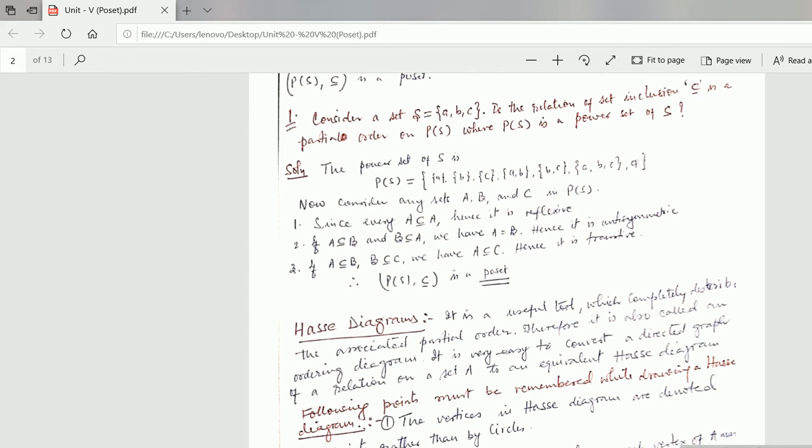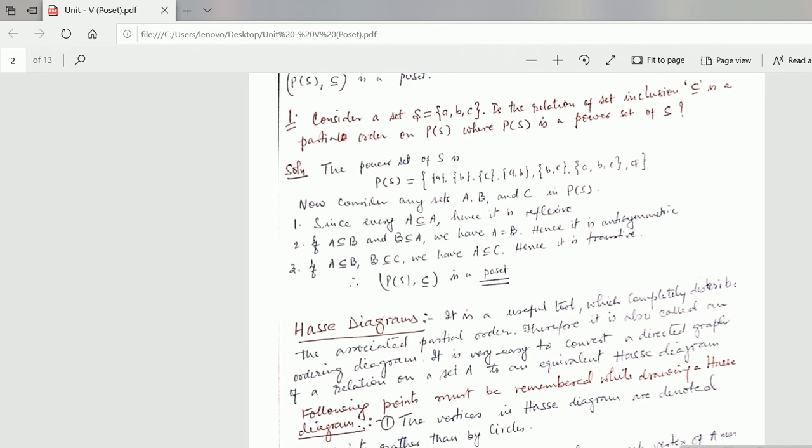I am just showing this on this particular problem. I am not going to go into reflexive and antisymmetric again, because I have already given the lecture on this. You should remember the properties of a relation, reflexive and antisymmetric. Since every A belongs to A, subset of A, hence it is reflexive. This is the definition of a reflexive relation. If A is a subset of B and B is a subset of A, we have A is equal to B. This is the definition of an antisymmetric relation.